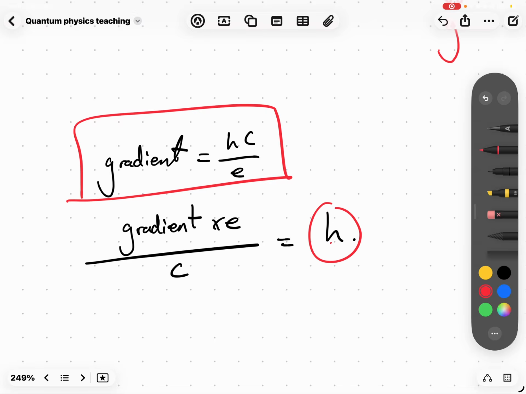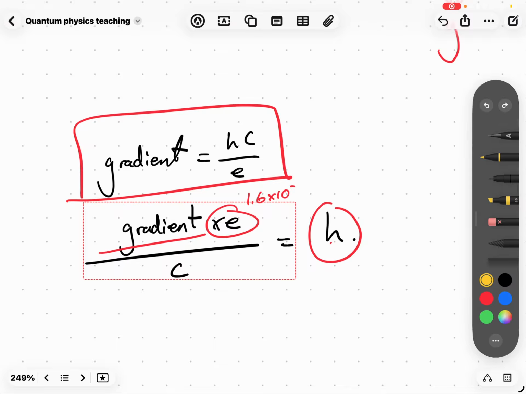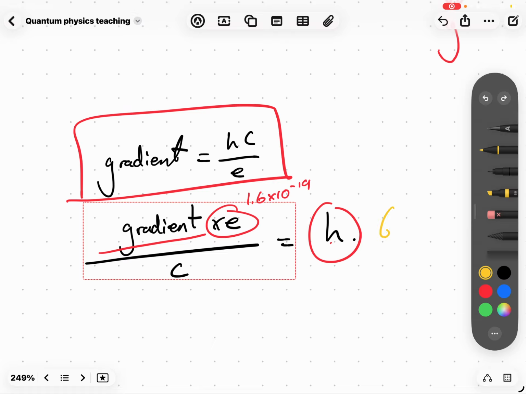What are we trying to look for? We're trying to look for Planck's constant. So if we plot a graph, get the gradient, multiply it by the charge on an electron, which is 1.6 times 10 to the negative 19, and divide by c, the speed of light, you can work out Planck's constant, which is part of the practical. What do we know Planck's constant is? 6.63 times 10 to the negative 34.